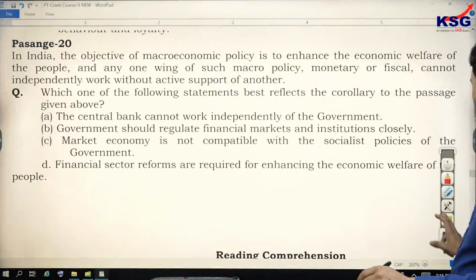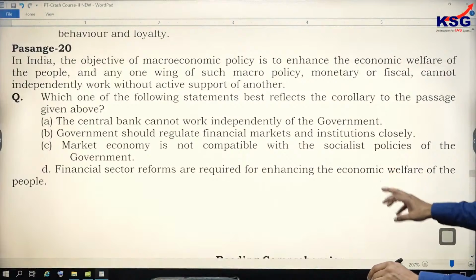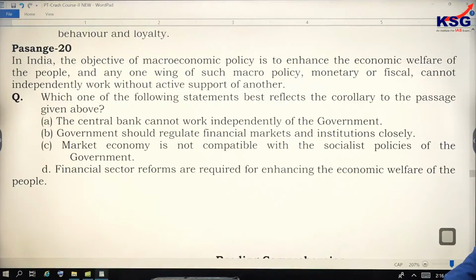This passage was asked in the year 2021, passage number 20. Logical corollary. Take a minute to get the answer.